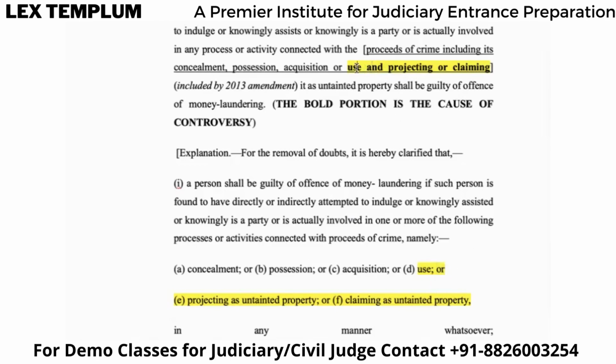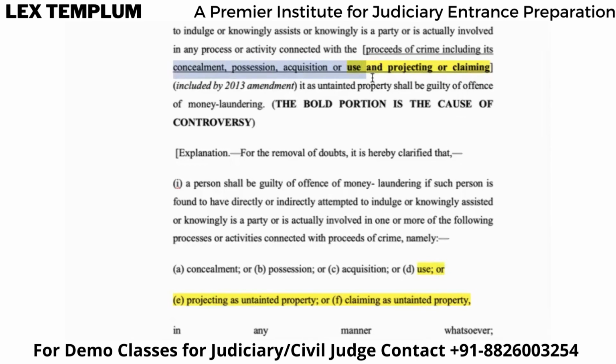Okay, see here, after "use", they're saying "and". Right? Here, concealment, possession, acquisition. If this is there, then there is "or", right? If this first condition is satisfied, then that's fine, right? But "or" use, right? So you can read this together. This has to be there, which means either it could be concealment, it could be possession, acquisition, or use, right? So from the four, there could be 1, 2, 3, or all of them, because there's an "or" condition.